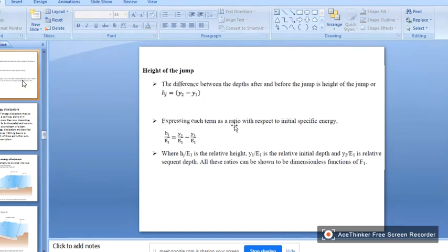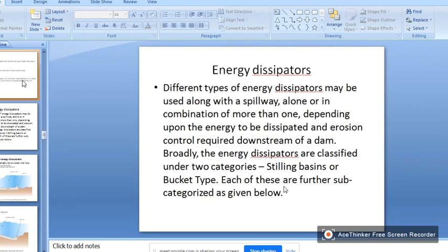Expressing each term as a ratio with respect to the initial specific energy, hj by E1 is the relative height, y1 by E1 is the relative initial depth, and similarly y2 by E1 is the relative sequent depth. So all these ratios can be shown to be dimensionless functions of F1.